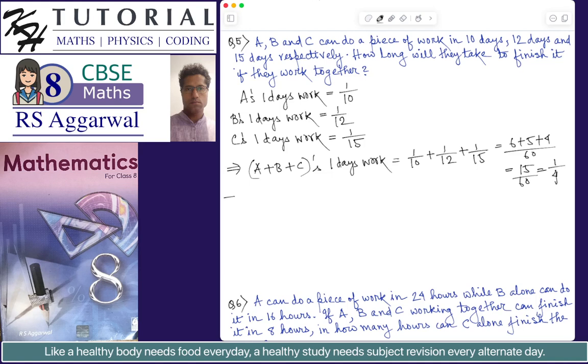So now we can clearly say that whenever we know that the amount of work done in 1 day is 1 by n, the total work, that is the whole work, will be completed in n days. So A plus B plus C will complete the work in 4 days. So 4 days is the answer.